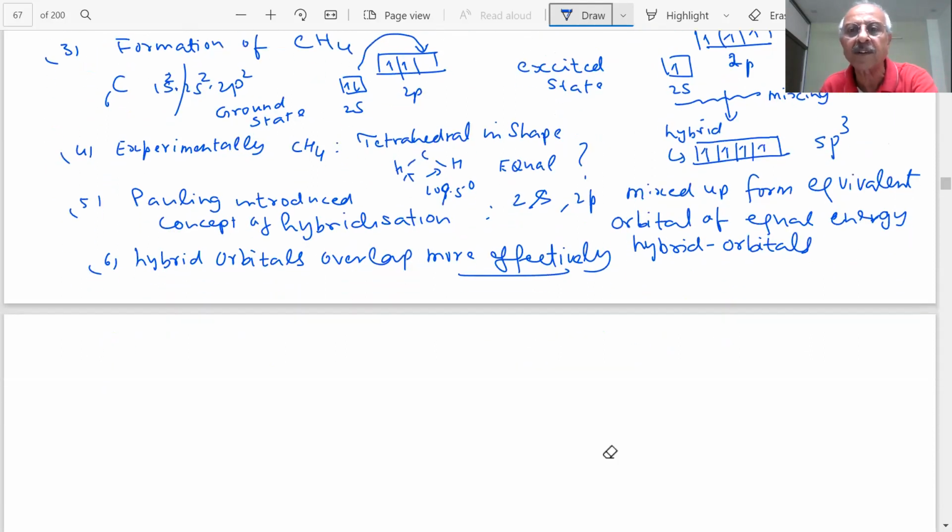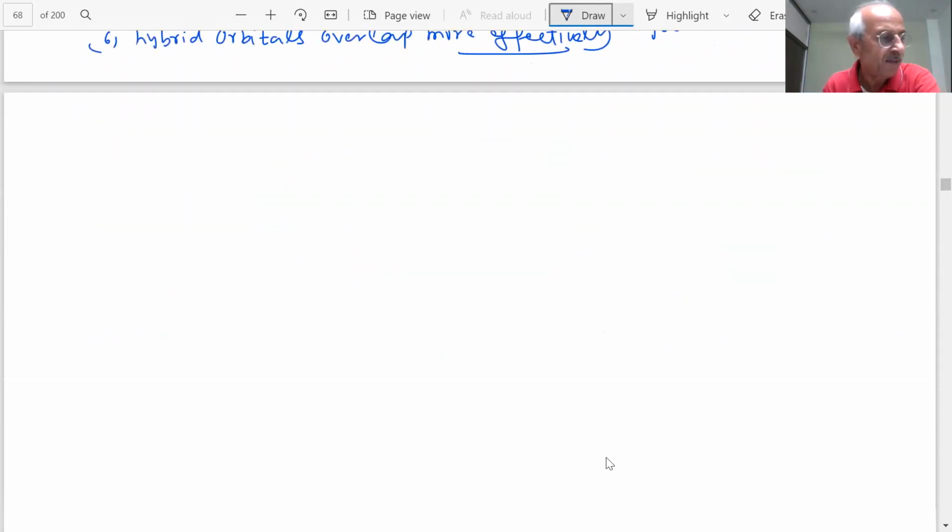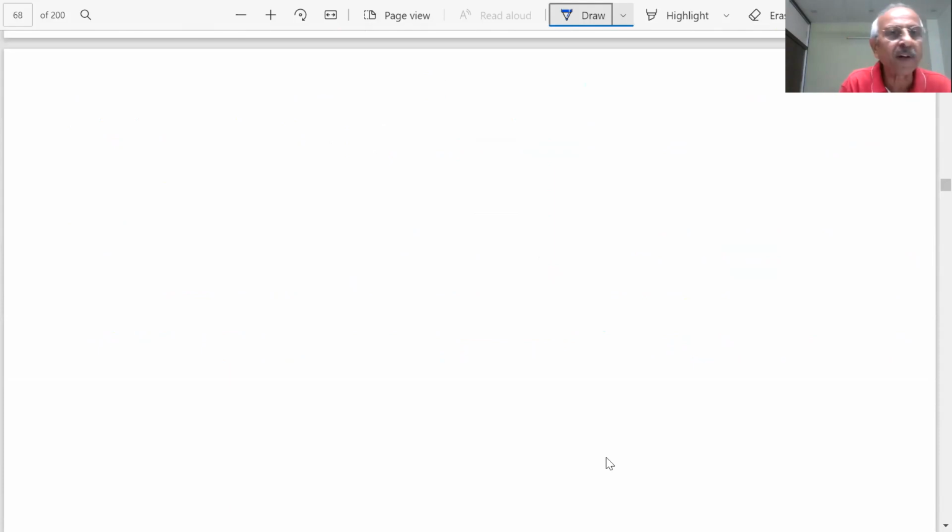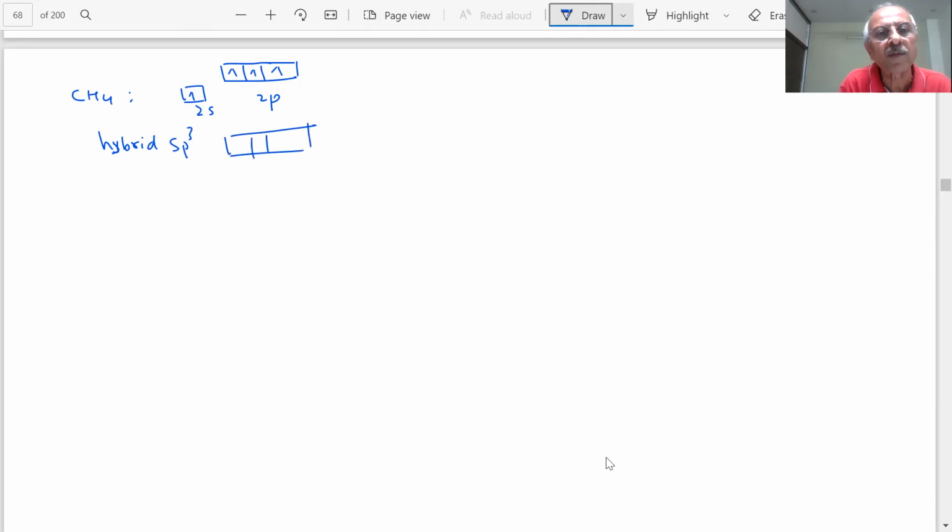So this is the first example. What will happen in this case, student? When CH4 is formed, there are one 2s and three 2p orbitals of the carbon. They get mixed up, and they form hybrid orbitals. When one s and three p mix up, how many will they form? Four equivalent orbitals: one, two, three, four.